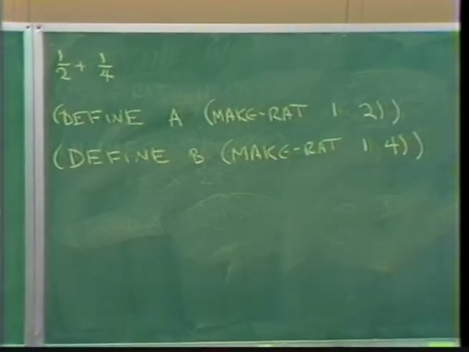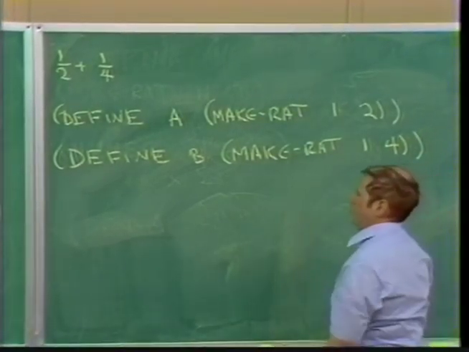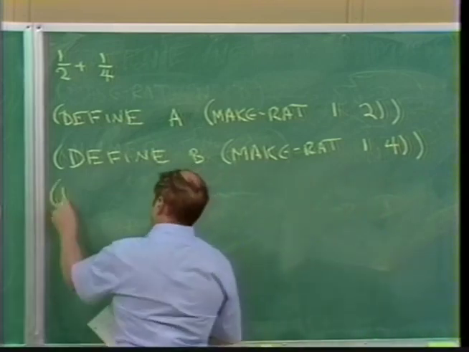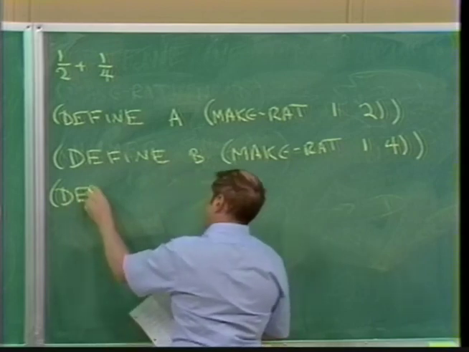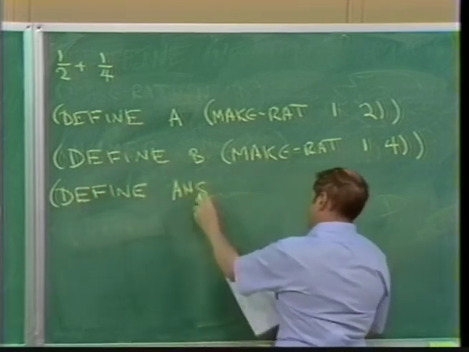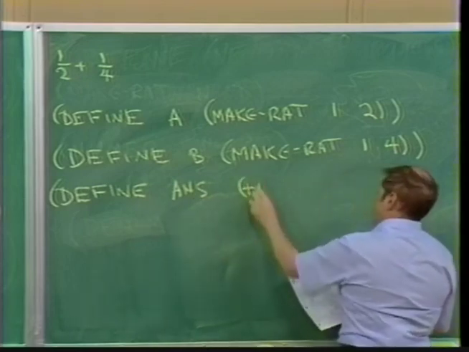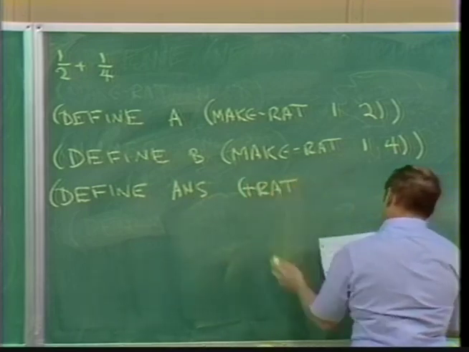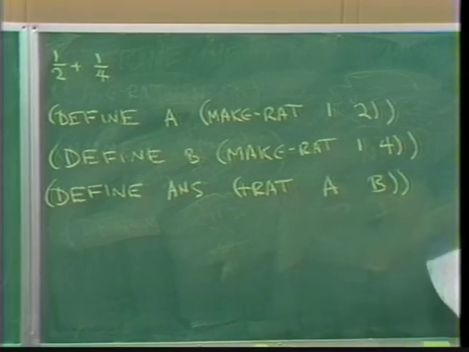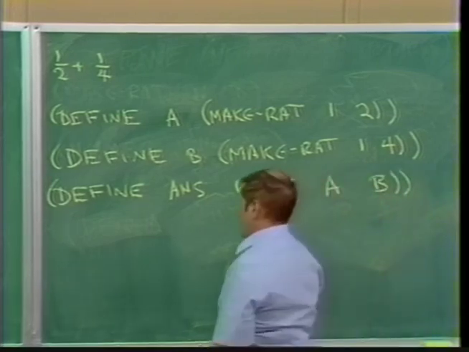And if I'd like to look at the answer, well, assuming I don't have a special thing that prints rational numbers, or I could make one, I could say, for instance, define the answer to be plus-rat of A and B. And now I can say, what are the numerators and denominators of the answer?